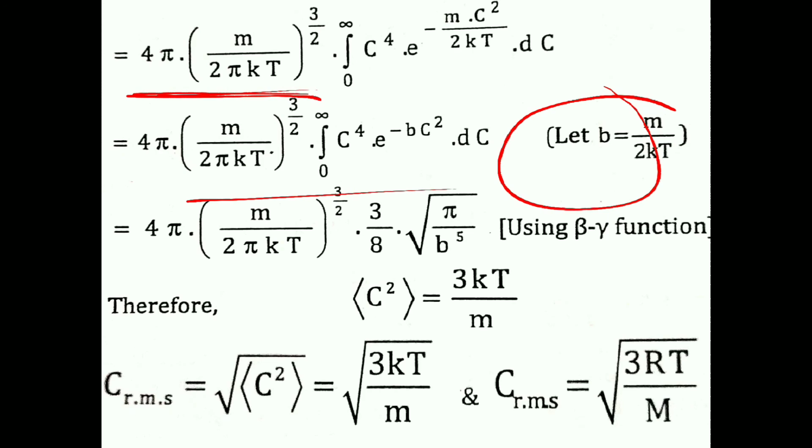So now put this value, and using beta gamma functions we know the value. For beta gamma functions, I will cover them in my first lecture. Then the C square average value is 3kT by m. So we get the C RMS value.